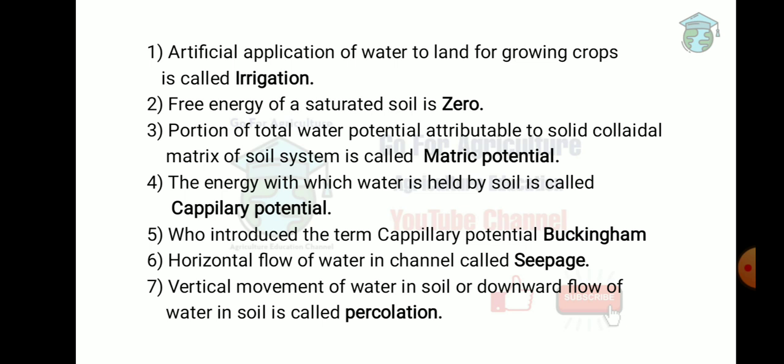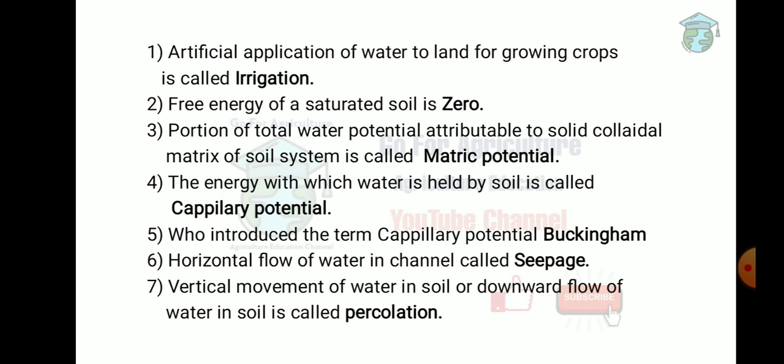Next one: the free energy of saturated soil is zero. So here the term in irrigation is Gibbs free energy. Gibbs free energy for a saturated soil is zero, but for unsaturated soil it is less than zero.